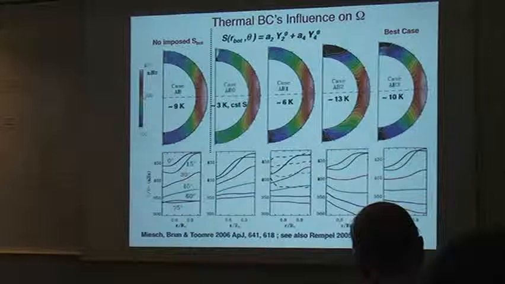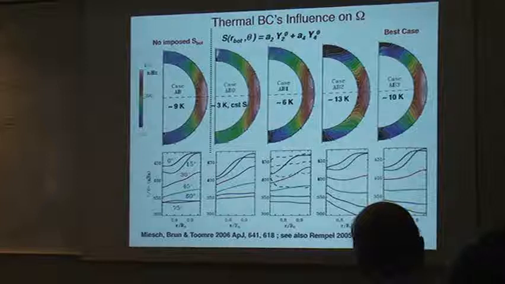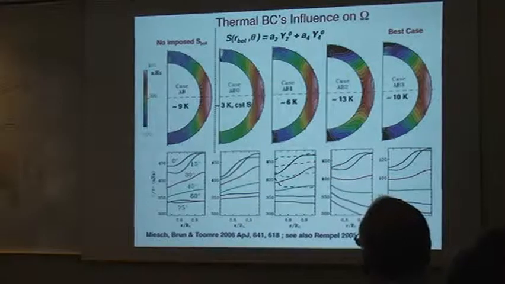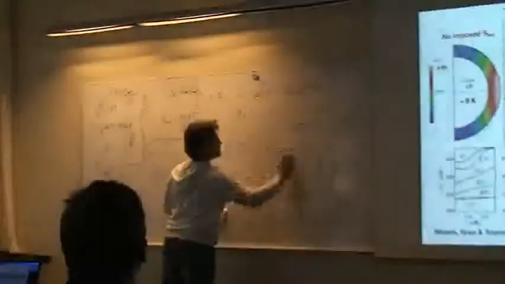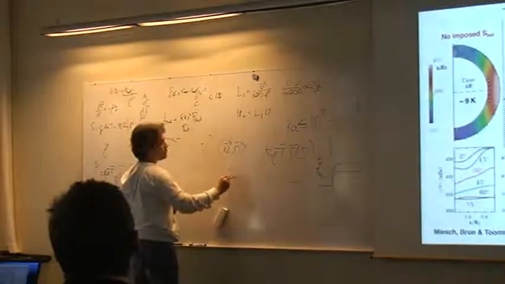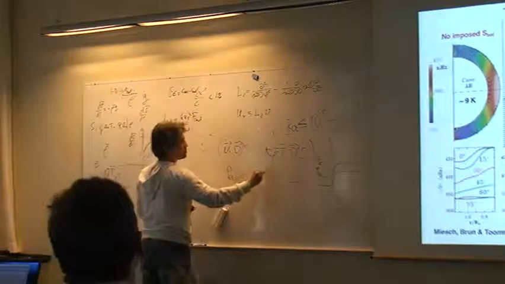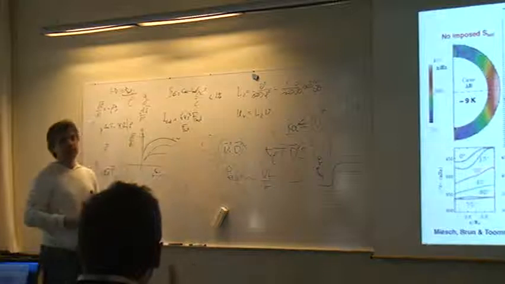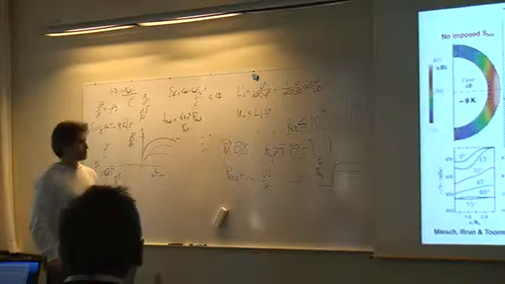Well, that works because it's a laminar model. When you are more turbulent, the problem is that in the heat equation you have a competition between V dot grad S and kappa rho bar T bar grad S. And this is more or less the Peclet number, which is about VL over kappa. You consider the equation for entropy here. Yes, a balance between the nonlinear term and the dissipative term.